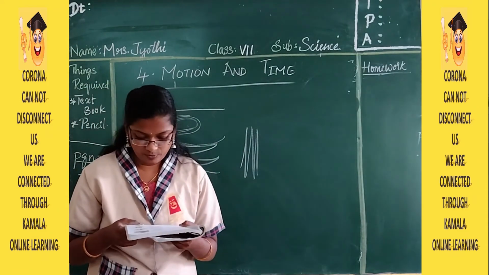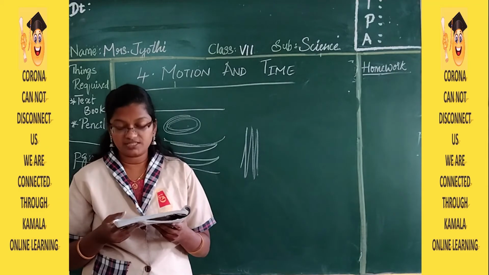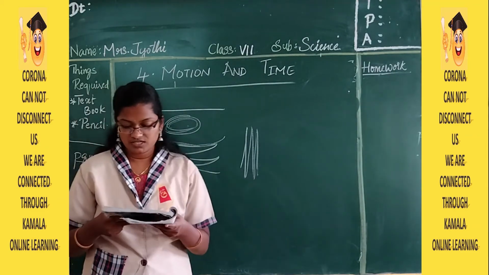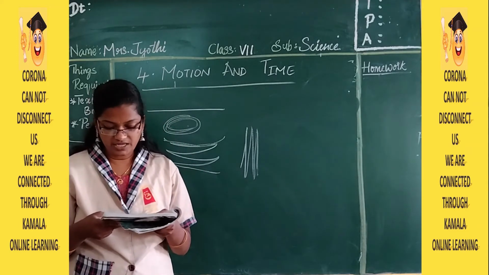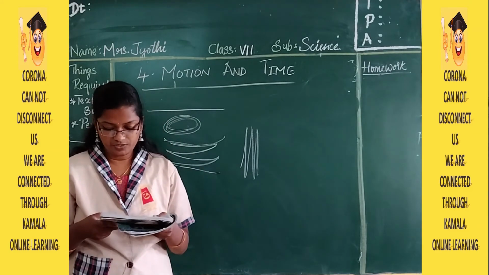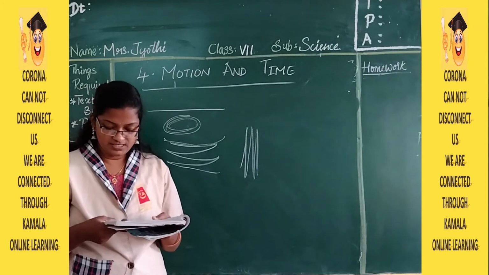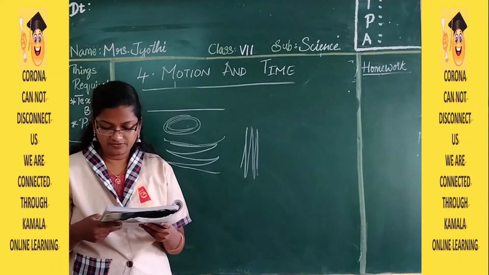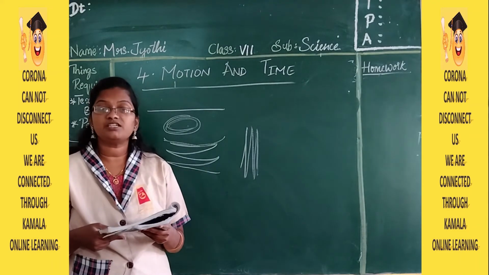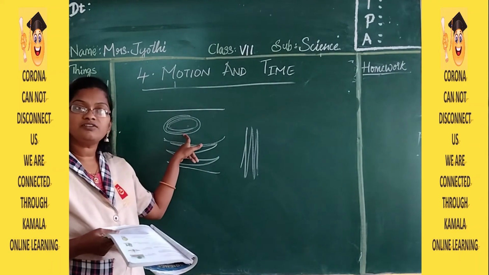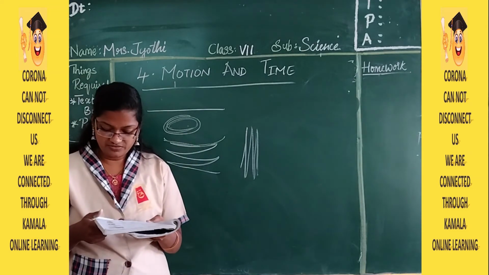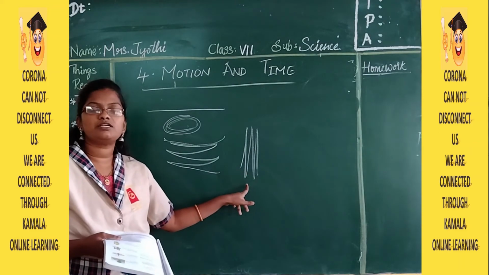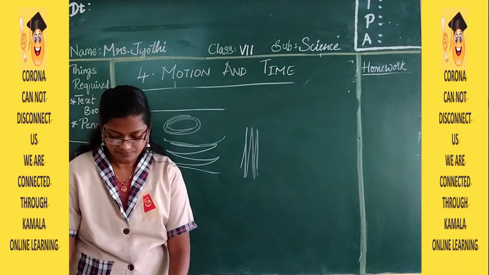Considering the direction of movement, what differences do you notice in the above examples? These are the differences which we have noticed. The motions in the above examples are different in terms of direction of movement. The car is moving in the same direction in a straight line. Then blades of a ceiling fan rotate in a circular path. So this is the fan movement. The needle of a sewing machine moves up and down about a fixed point. So here is the movement of the needle.